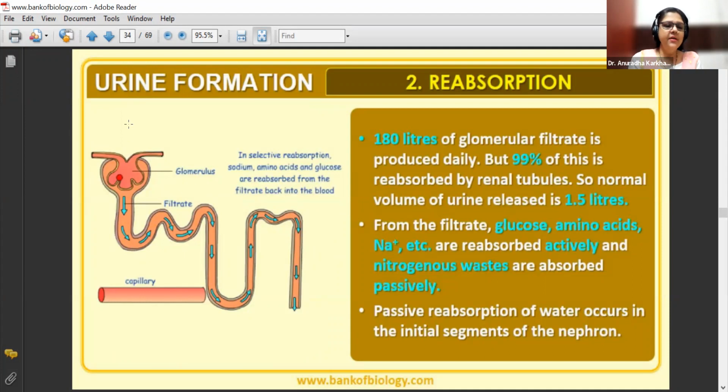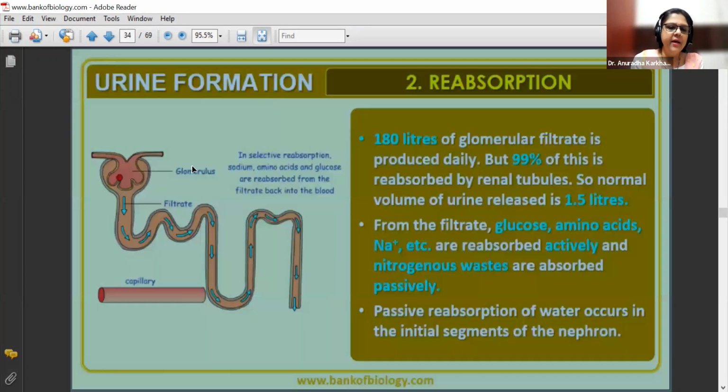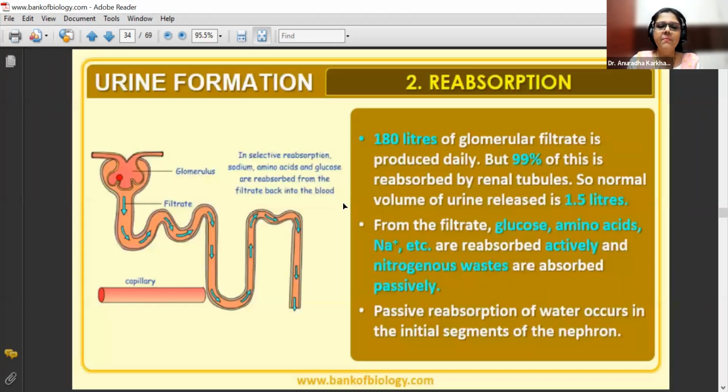So here you can see, beta, this is what they have given in the diagram. In selective reabsorption, sodium, amino acid and glucose are reabsorbed from the filtrate back into the blood. Now how will they go into the blood? If it is the efferent arteriole, it has already gone ahead. How will it enter the blood again? Use your brains. They are saying in selective reabsorption, sodium, amino acid, glucose are reabsorbed from the filtrate back into the blood. How will it enter the blood?